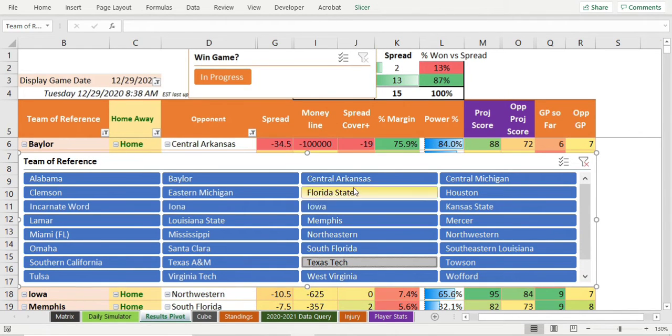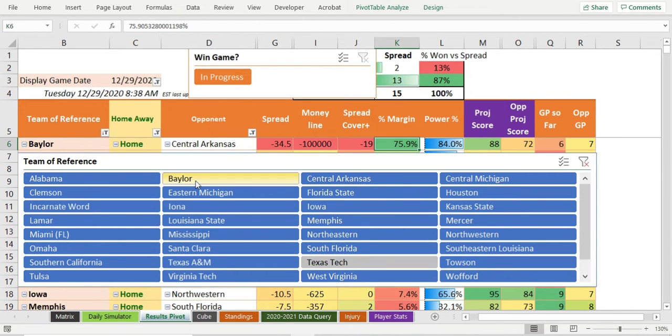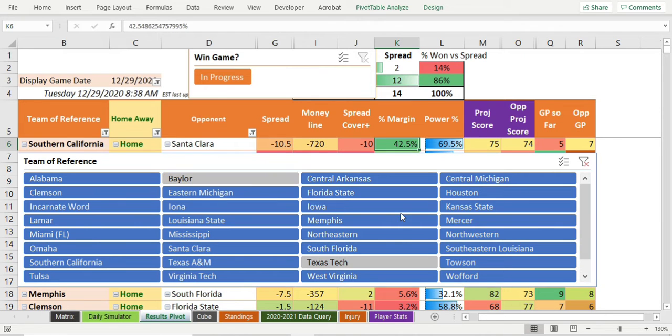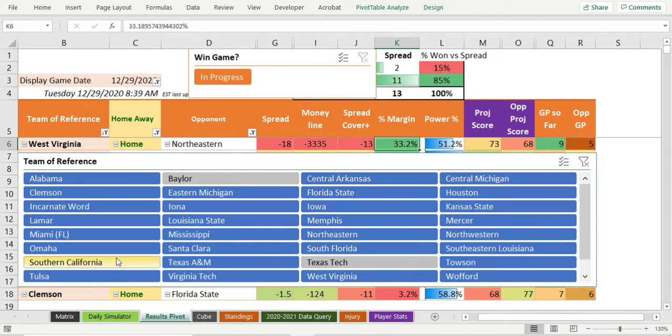Baylor, Central Arkansas, same problem. These are enormous win percentages, though, right? Yep, Baylor looking like you should walk all over them. USC versus Santa Clara. 10 points, minus 720 at home. Don't think you can do anything with that either. West Virginia, minus 3,000 against Northeastern. Only 5 games for Northeastern also. If anything, you take Northeastern plus 18.5, but we really don't do anything here. We don't mess around in these games.